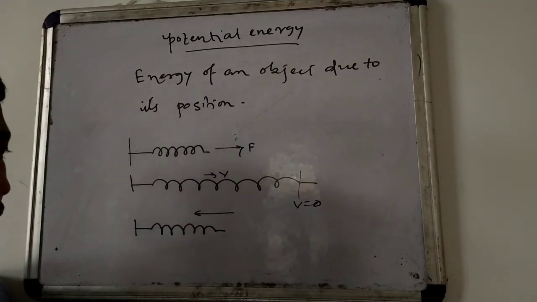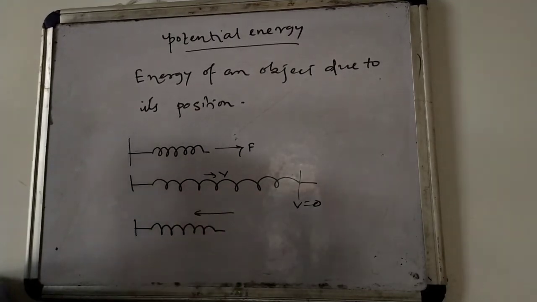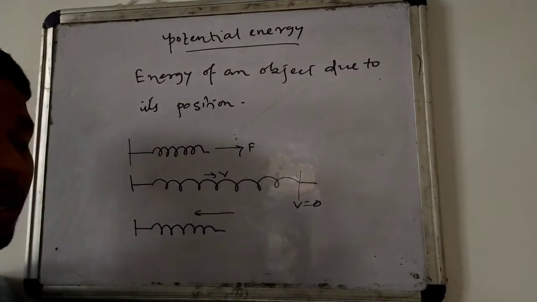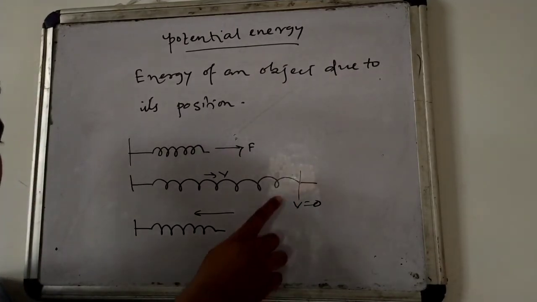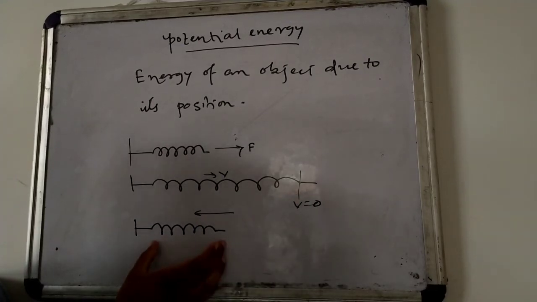So there must be a force which enables the spring to come back to its original shape. And at this position, the kinetic energy is also 0. So kinetic energy is not the reason for which the spring comes back to its original position.